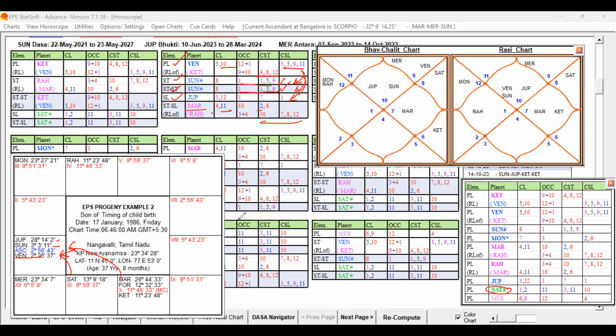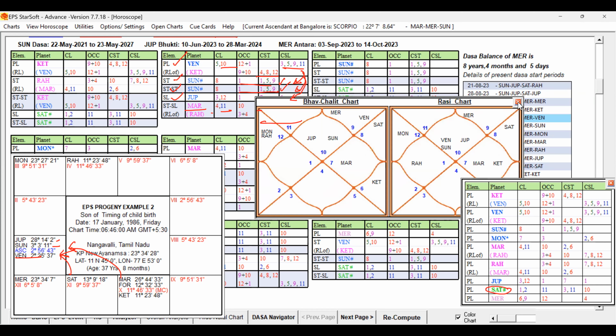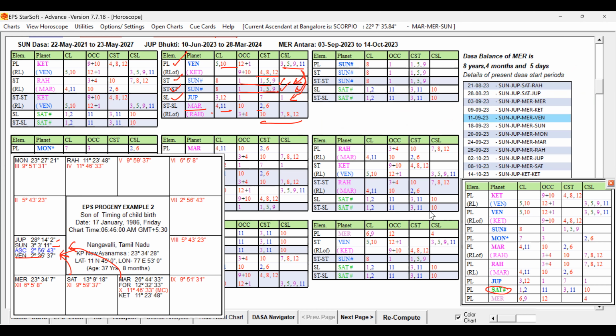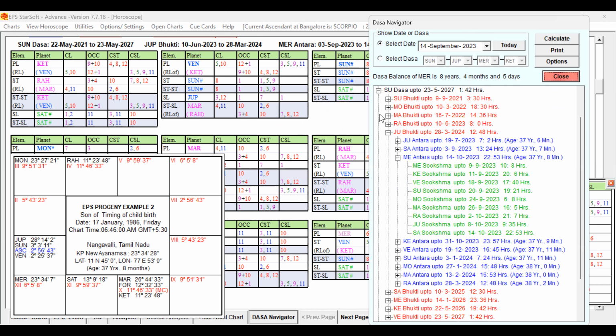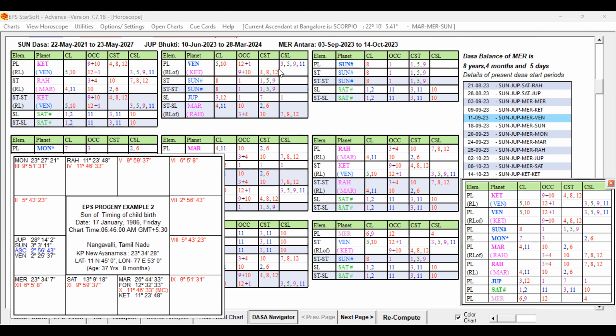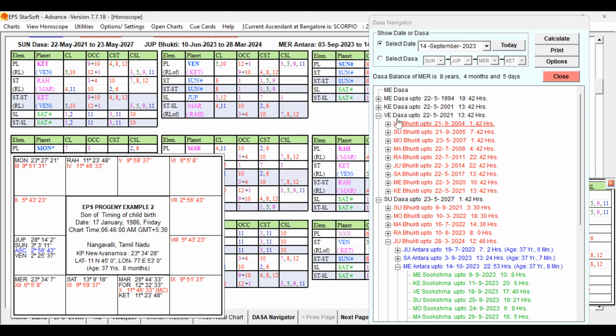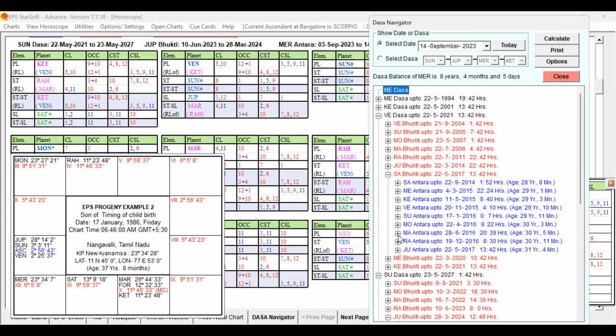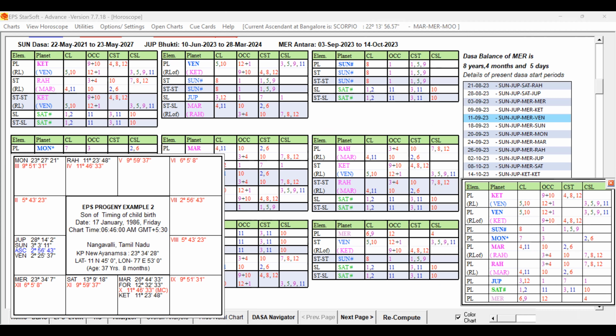So now we have to check the dasa period, in which dasa the native was running at the time of marriage. Now the native is running Sun Mahadasa, but previously he was running Venus Mahadasa. Let me find in which period he got married. That person got married in Venus, Saturn, and Mars. Venus Dasa, Saturn Bhukti, and Mars Antara. He got married in Venus Dasa, Saturn Bhukti, Mars Antara.